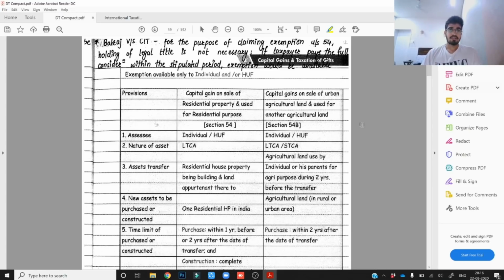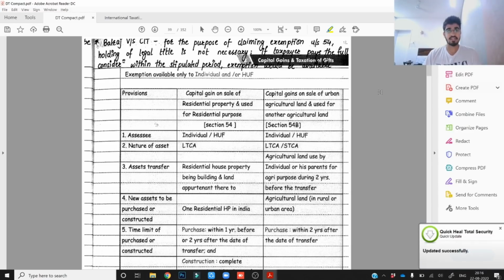So here I have written all the case laws as I've told you, and this particular compact's plus point is that all the bullet points have been given, so it is very easy for you to read from this particular compact, because this is actually a colored book. Actually, I was not able to scan it in a colored format, so I did it in black and white, and if you purchase this, it would be in a colored format.